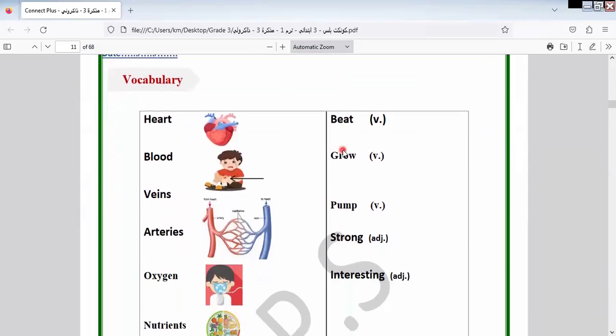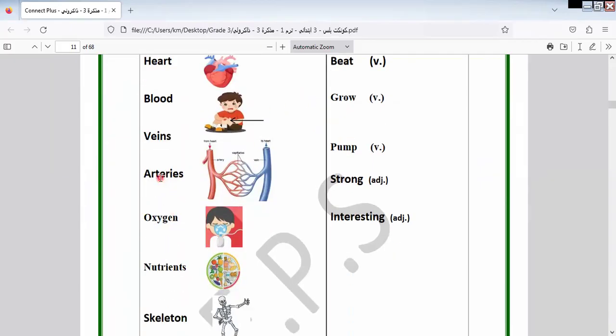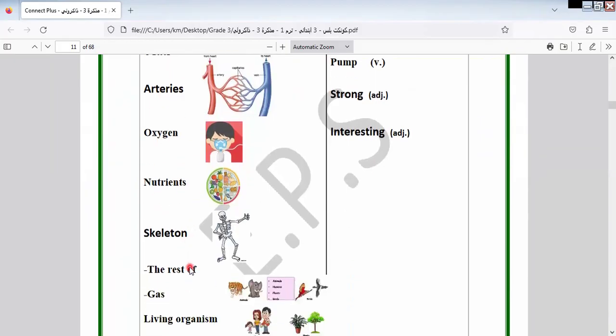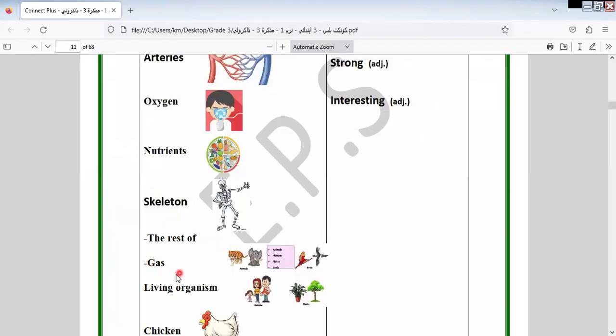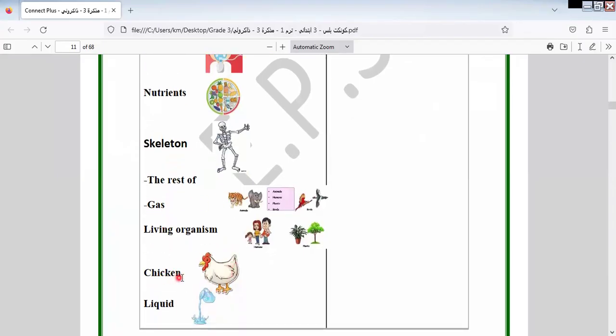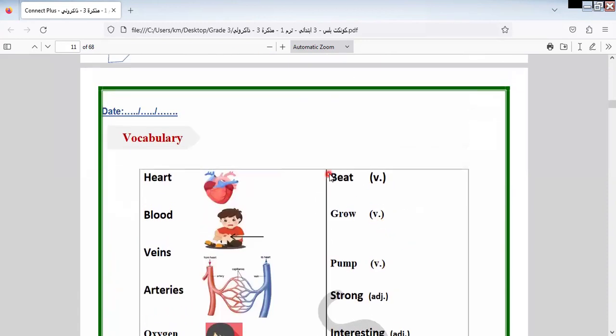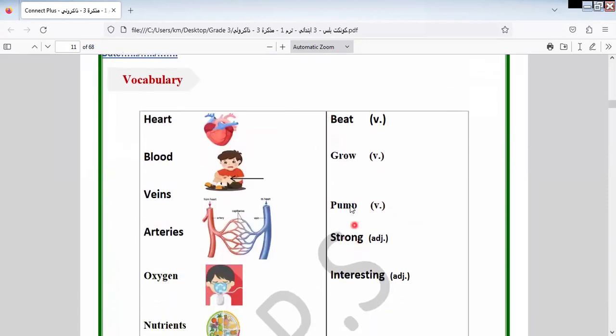Here we have heart, pulse, blood, growth, veins, arteries, oxygen, nutrients, skeleton, rest, gas, living organism, chew, liquid. Here we have beat, grow, pump, strong. I think beat and pump we took in relation to the heart. We took it in science, in Discover, when we said the heart pumps blood to all the body. Okay, beat, grow, pump, strong, interesting.